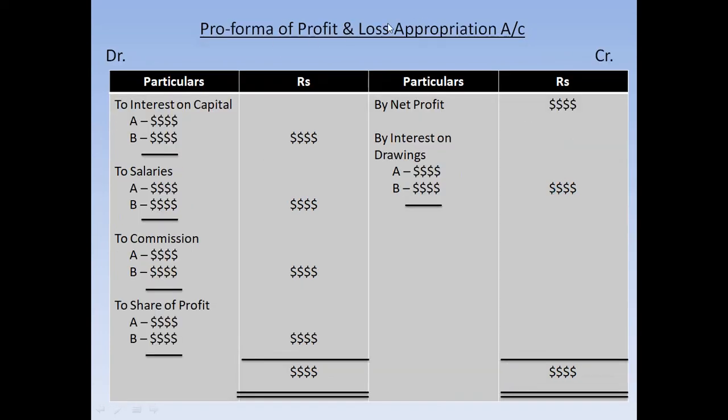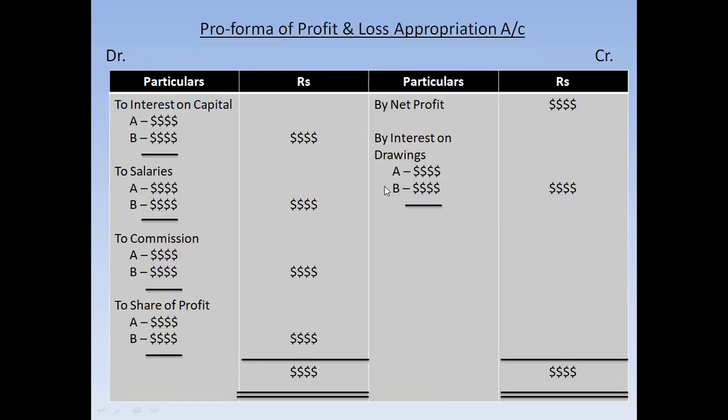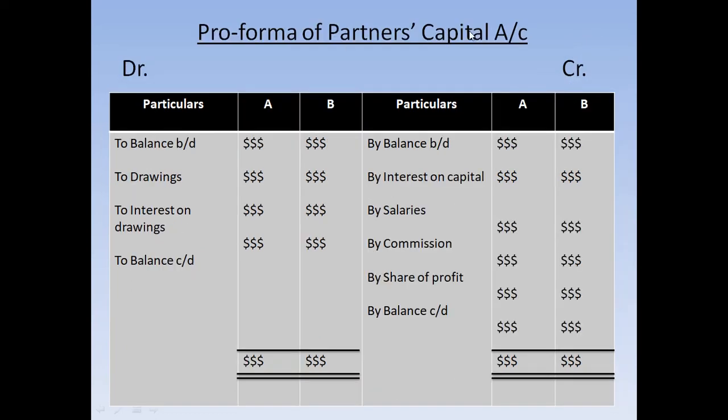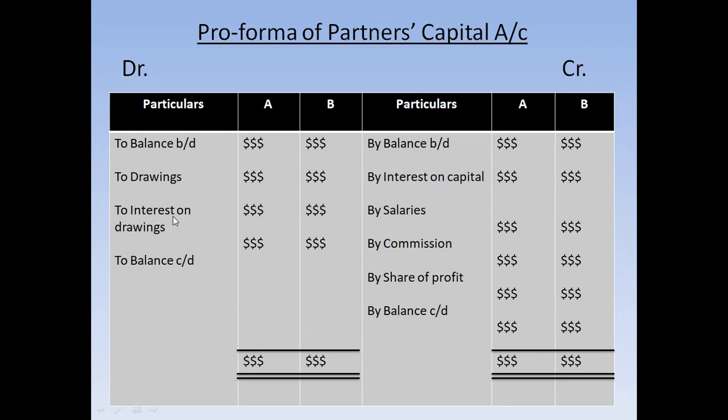In the P&L appropriation account the items are debited, and in the partners capital account the same items are now credited. This balance c/d, what is this? I'll explain, just wait. You can see here interest on drawings is credited. Now in the partners capital account the same interest on drawings is debited here, along with drawings.